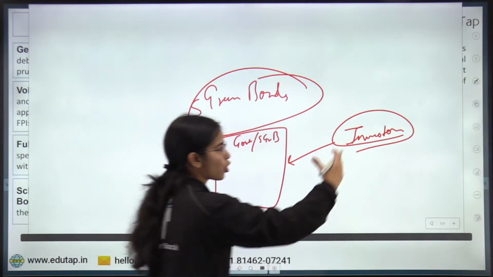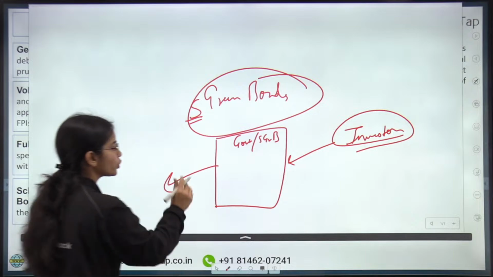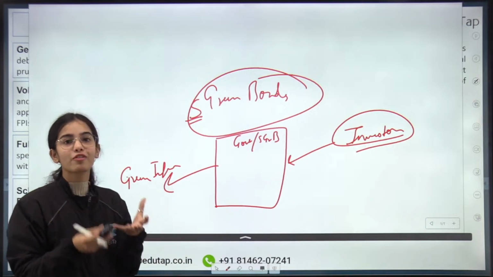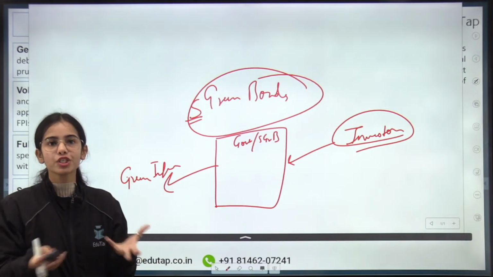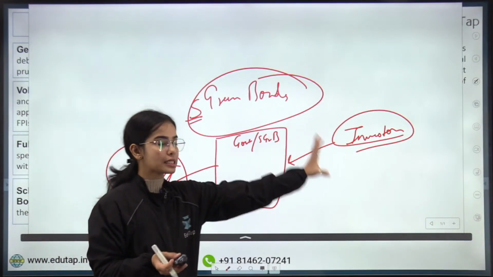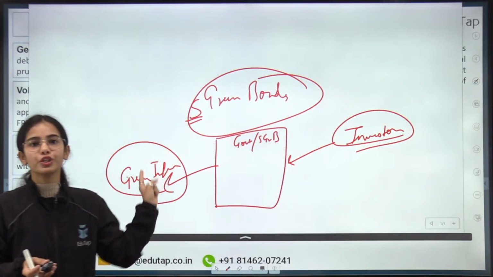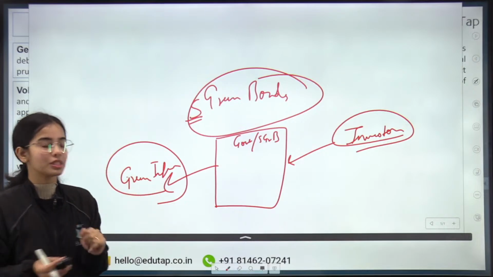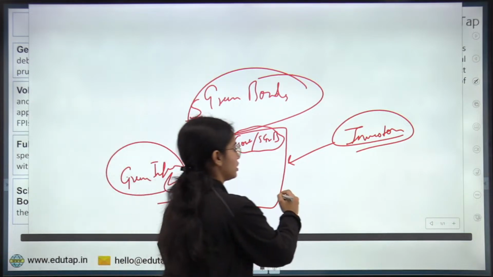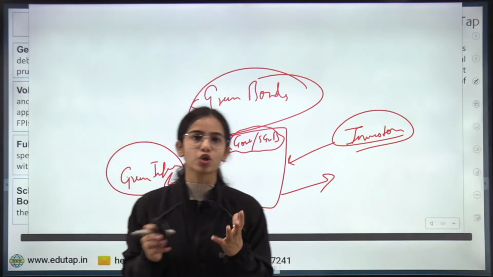The government is mobilizing money from the investors, and it is going to use this money for green infrastructure: solar power plants, hydropower plants, energy efficient plants and such. So the government is raising funds through sovereign green bonds, and this money will be used for green infrastructure. I hope this is clear. The government will return the money after the stipulated timeline. Okay, so these are the sovereign green bonds.